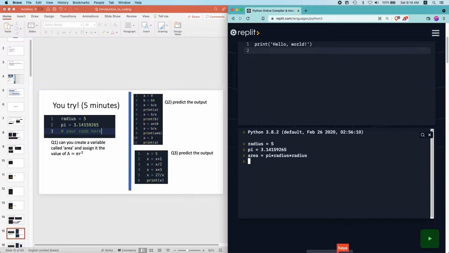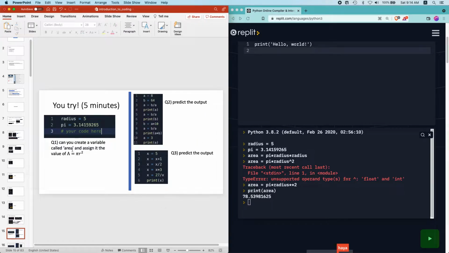Alternatively, if you want to do the exponential, some of you might have tried something like that, and then you see there's an error because this power thing is actually not a thing in Python. It kind of is, but we'll get on to that later. It actually represents XOR. So in Python, the exponential is denoted by this double times sign. So we write this, we see the area has been assigned the correct value. Okay, so that's the first exercise.